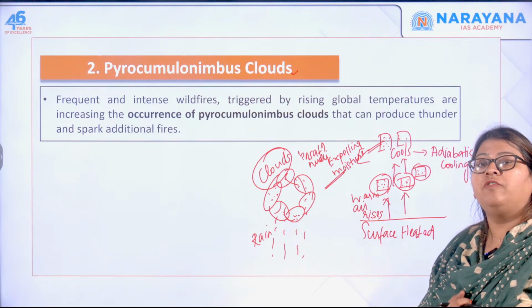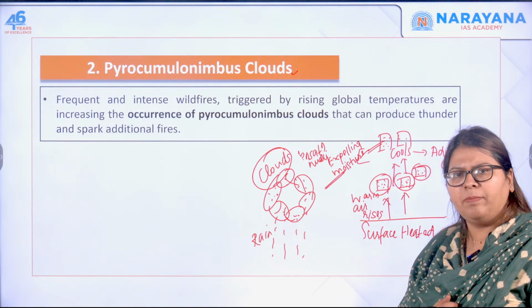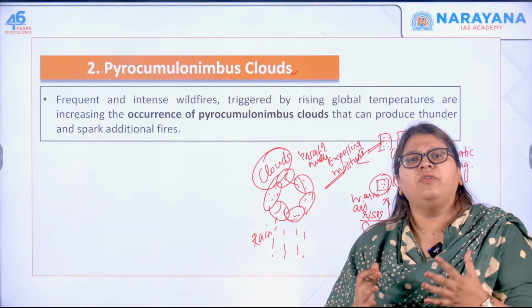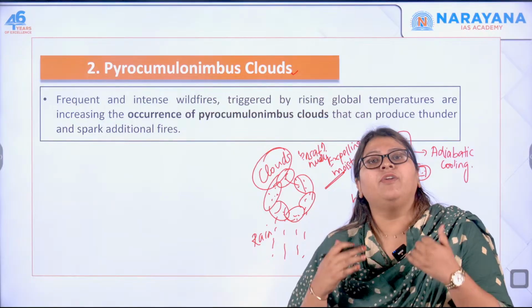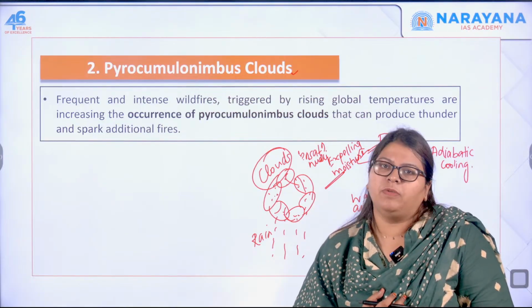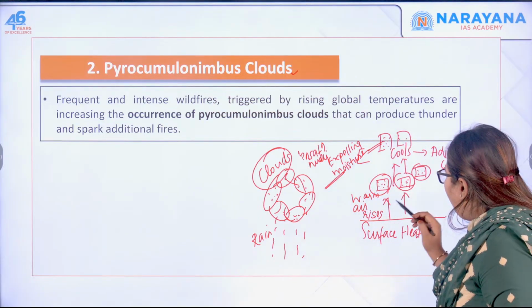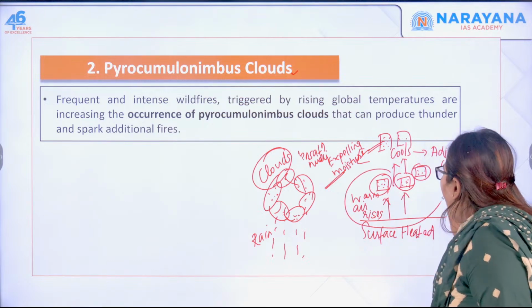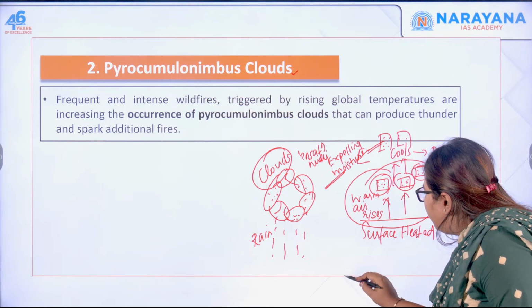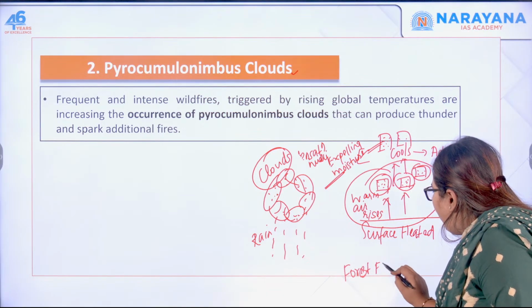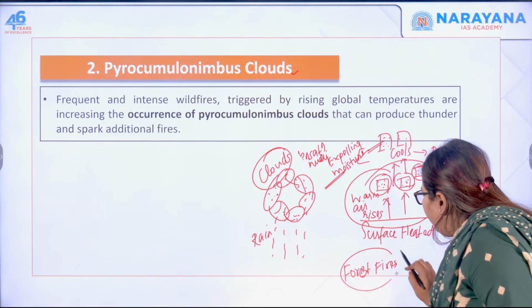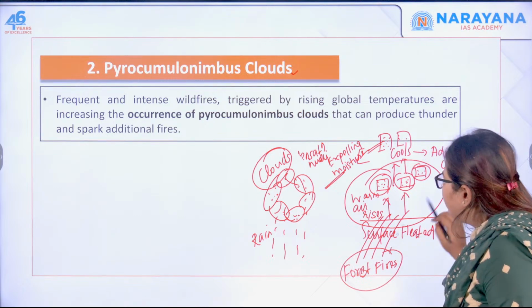But in case of pyrocumulonimbus clouds, what happens? There is an extreme amount of heat that is fed into the cloud formation process. For example, there are instances like forest fires on the land. When there are forest fires, the amount of heat coming out is huge, right?